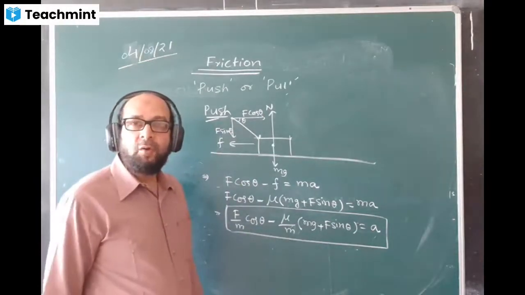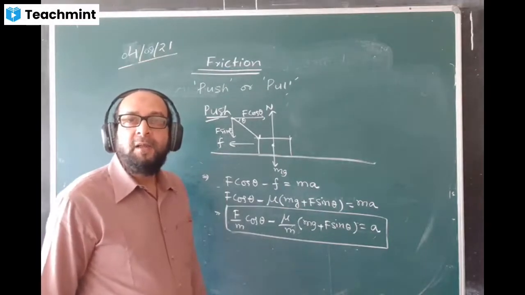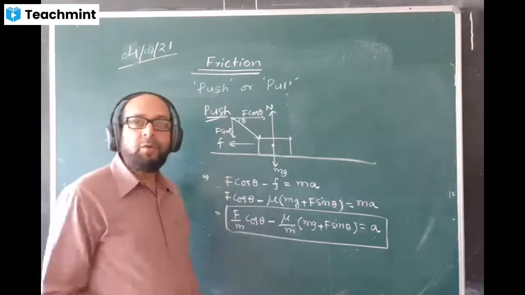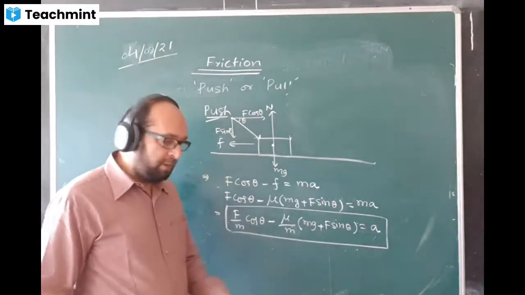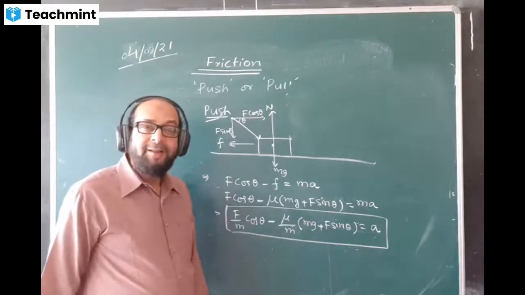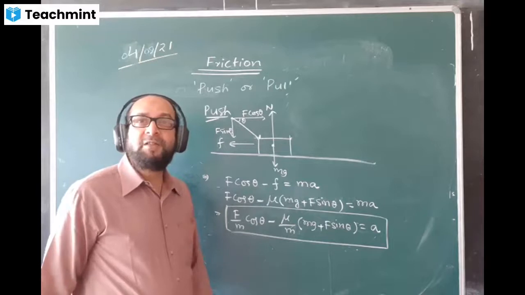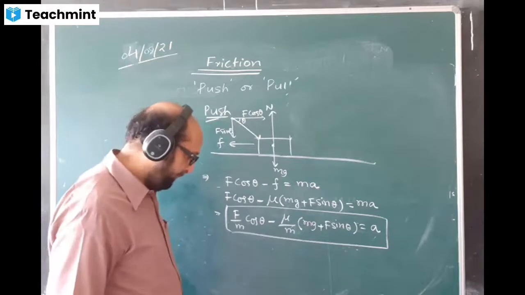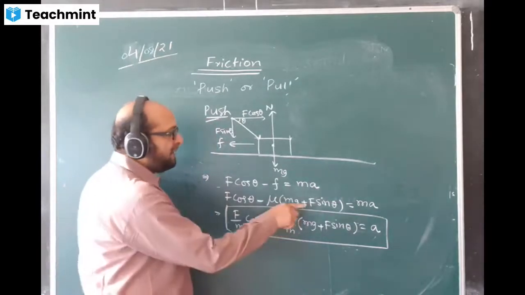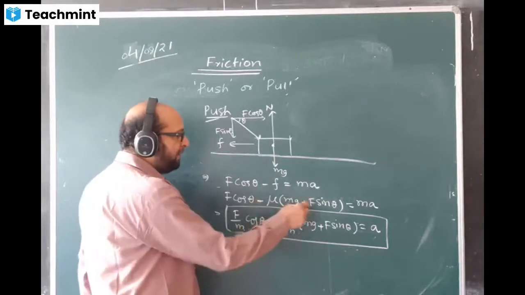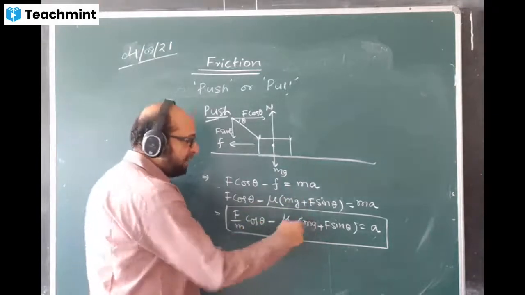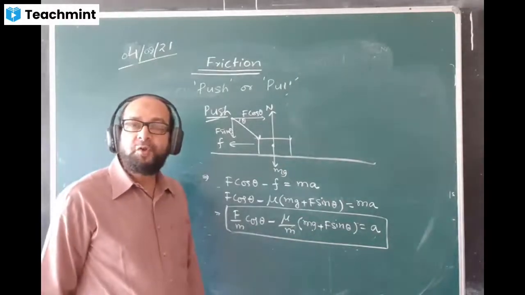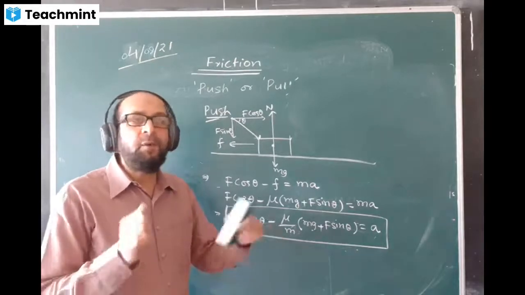Previously I showed how we can find acceleration in the case of pull. In which case is the acceleration value more? Tell me. In which case is the body accelerating more, the first case or the second case, pull or push? First case, because in the first case the minus sign comes when you open the bracket, so minus becomes plus. And here minus plus becomes minus. That means acceleration is less here in case of push. Why is acceleration less? Because there is more friction.